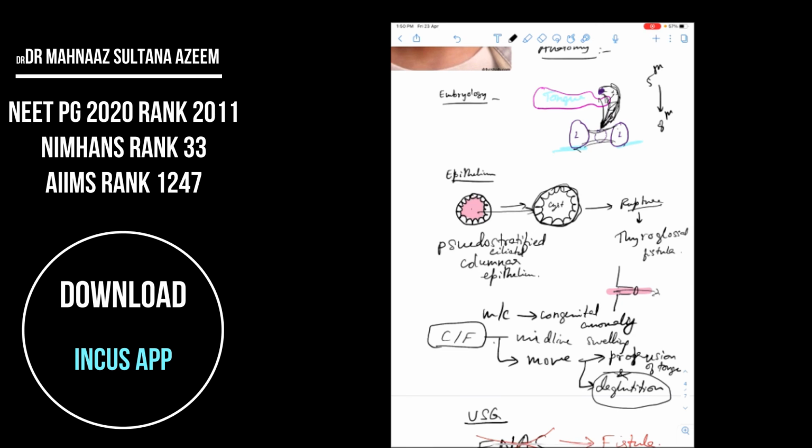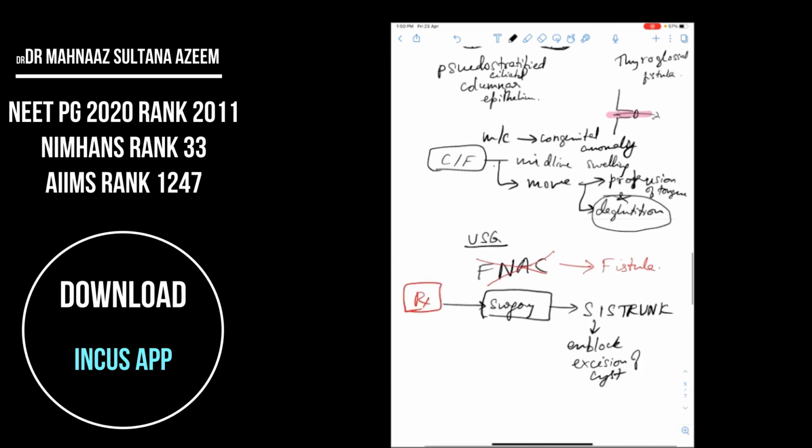So all the way from foramen cecum through the hyoid bone to where you're getting the cyst, the entire tract of the thyroglossal duct is removed, and that is known as the Sistrunk surgery.